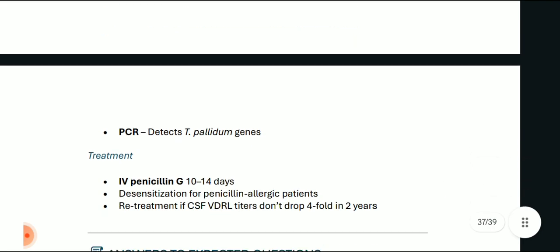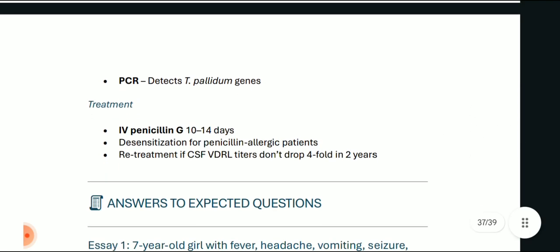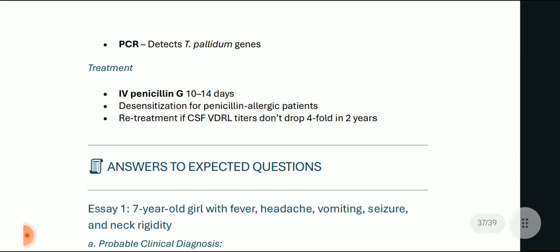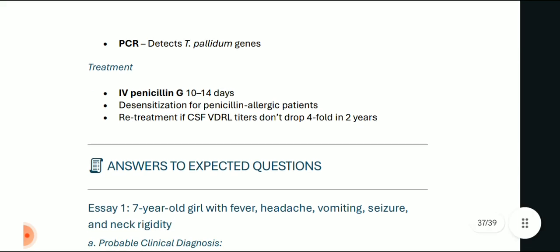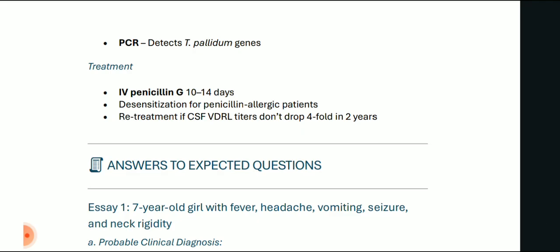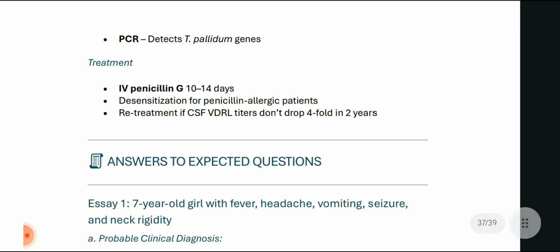PCR technique detects Treponema pallidum genes, and treatment is by IV penicillin G for 10 to 14 days. Desensitization for penicillin allergic patients. Retreatment if CSF VDRL titers don't drop fourfold in 2 years. Then we have to give treatment once more. Okay, so this was the topic of the whole bacterial meningitis, including acute and chronic bacterial meningitis.